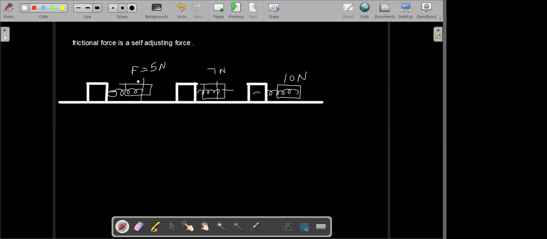Okay. So for the first one, when I applied a force of 5 Newton, the block does not move. When I apply again 7 Newton, the block doesn't move. And when I apply a force of 10 Newton, the block starts moving.